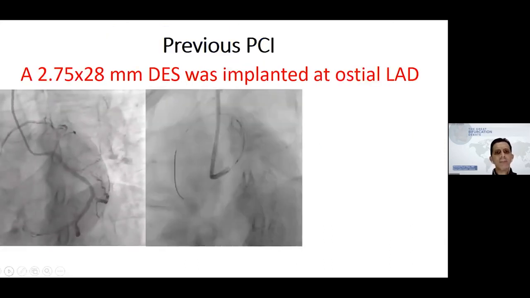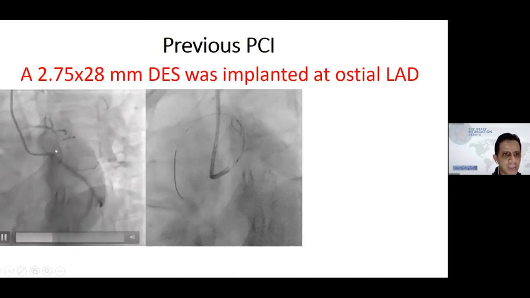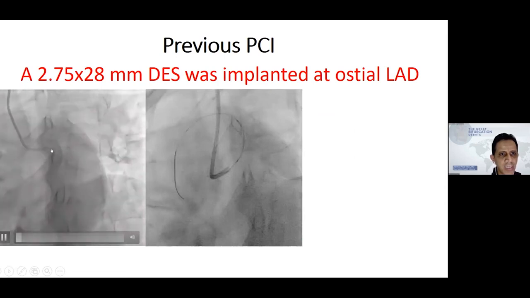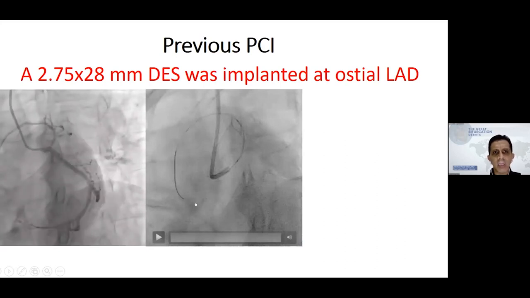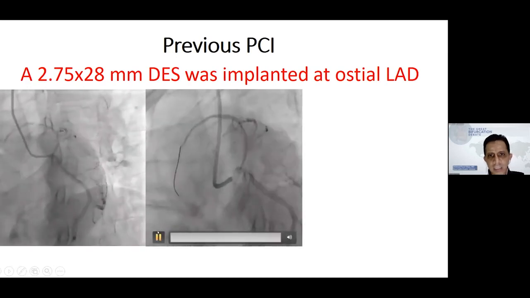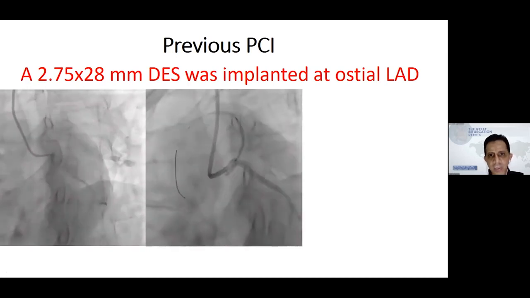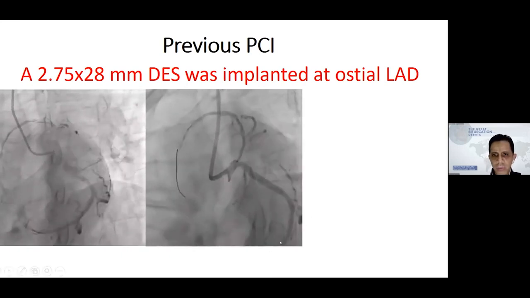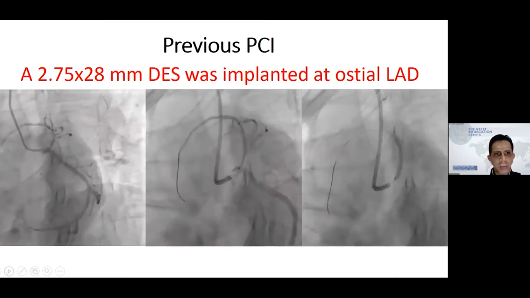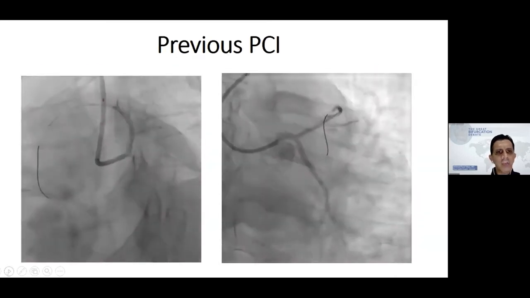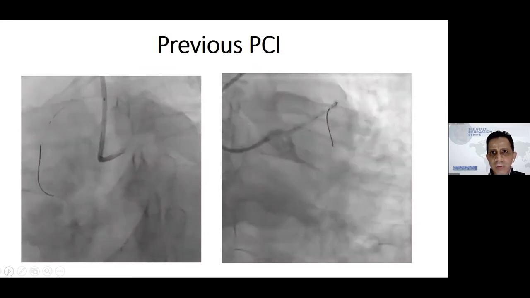So this is the previous PCI. As you can identify here, there is a severe stenosis of the LAD. At that time, the operator put a 2.75/28 DES, nailing it at the ostial part. So you can appreciate here at that time, and then after implantation, you can see here. Angiographically it looks like a good result.